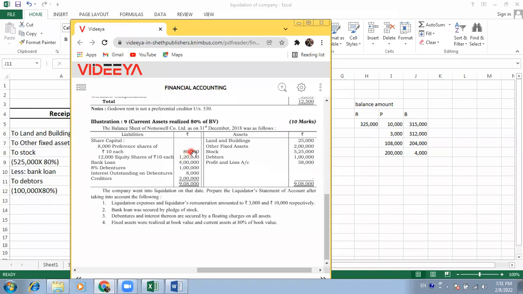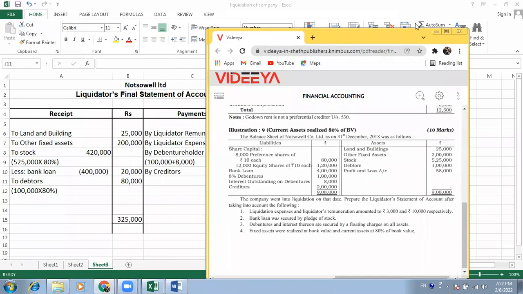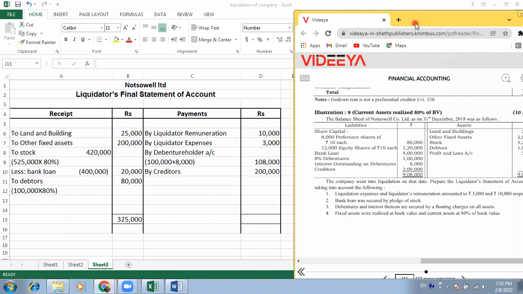So here, pay first to the preference shareholders. They have a claim of 80,000 because they are showing a liability of 80,000. But as the liquidator is left with a 4,000 balance in the account, he can pay only 4,000. So pay that 4,000 first to the preference shareholders, and now the money is going to be zero.